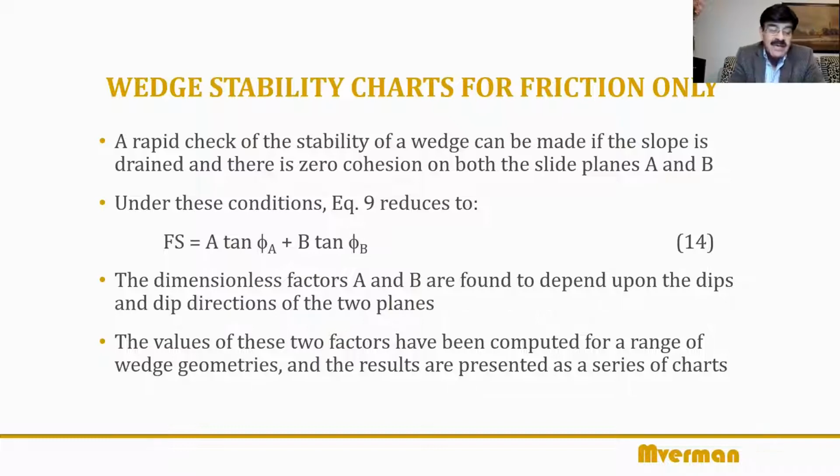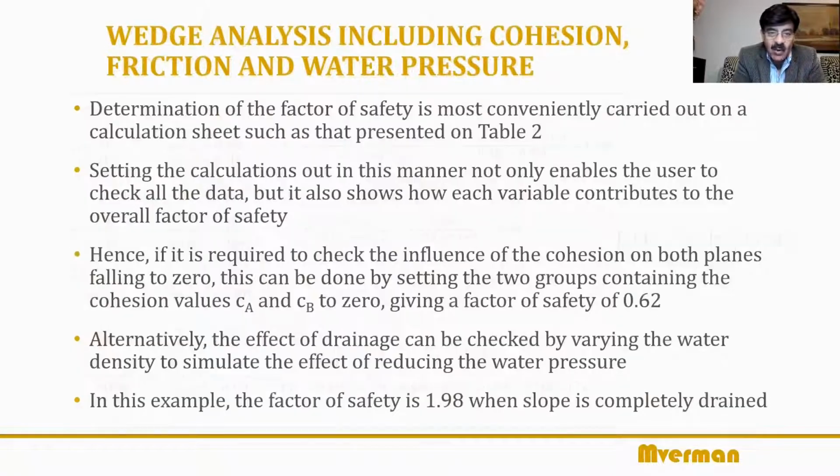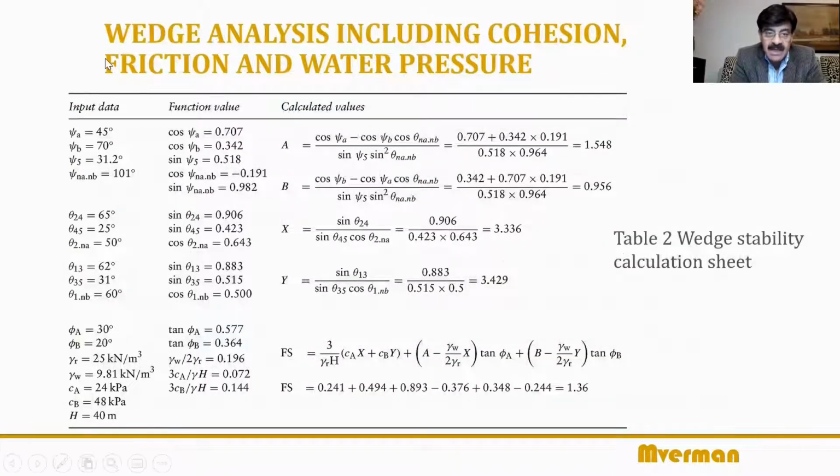So let's see, how do we quickly check this? As I said, of course, you know the phi A and phi B values. That's it. For the two planes, and A and B factors, there are charts developed for A and B factors. If you go back briefly, these equations for A and B, the equations depend on certain angles.